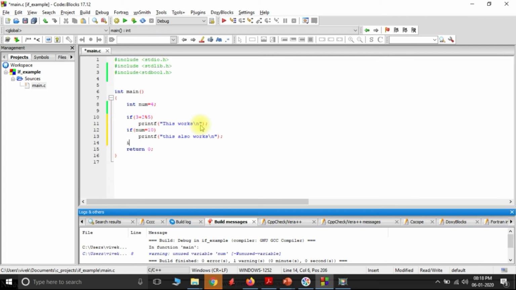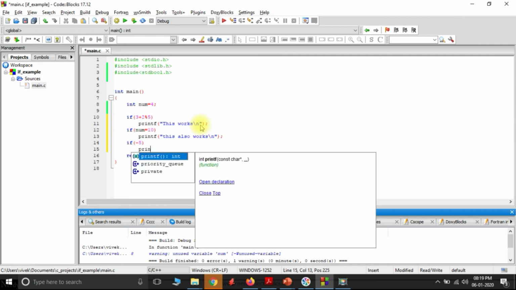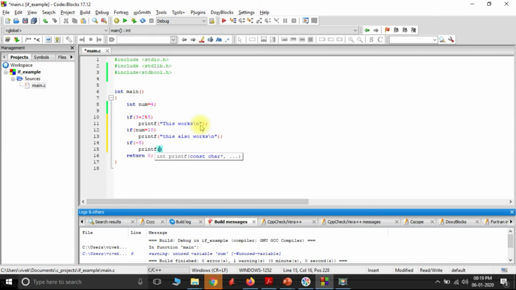And lastly I check for a negative value. If -5, printf, amazing, this too works.